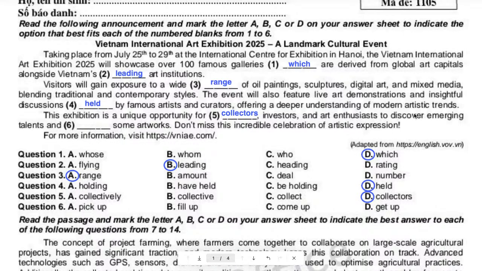So to discover something we don't care about, to discover emerging talents, and you see and, right? When you see and, what does that mean? It must be parallel, right?